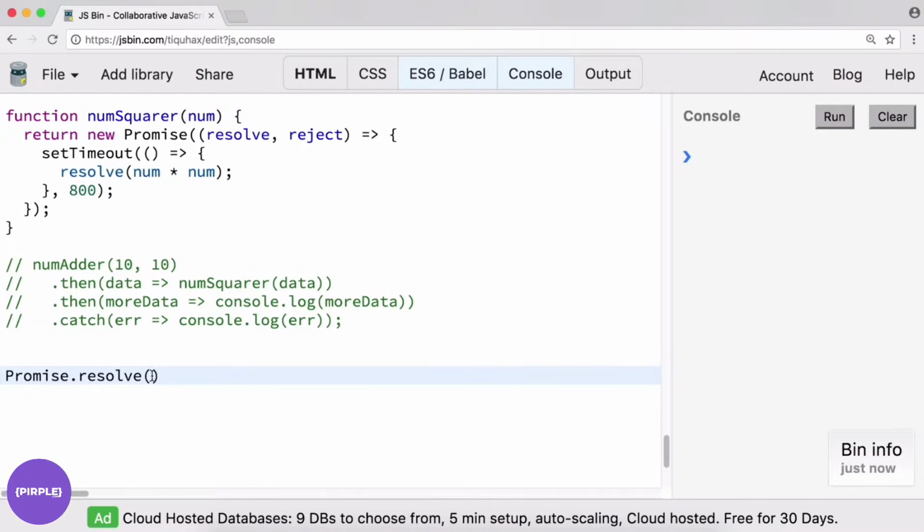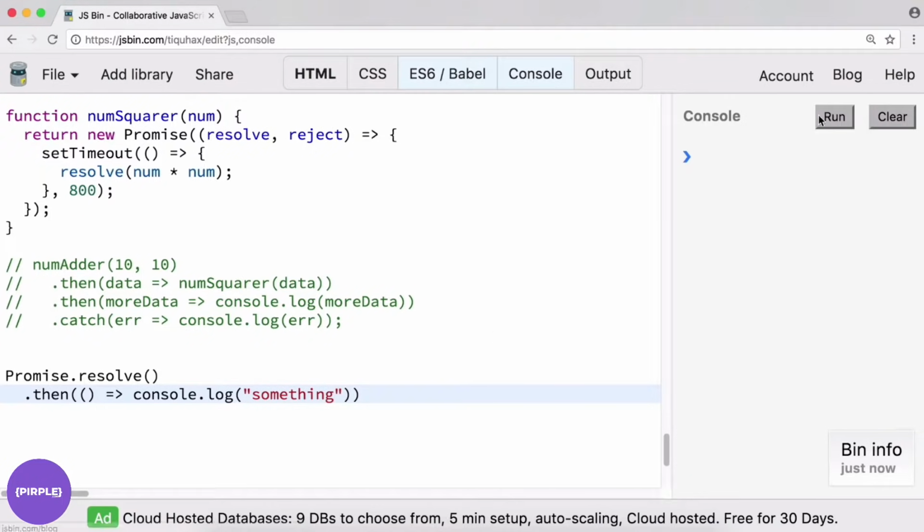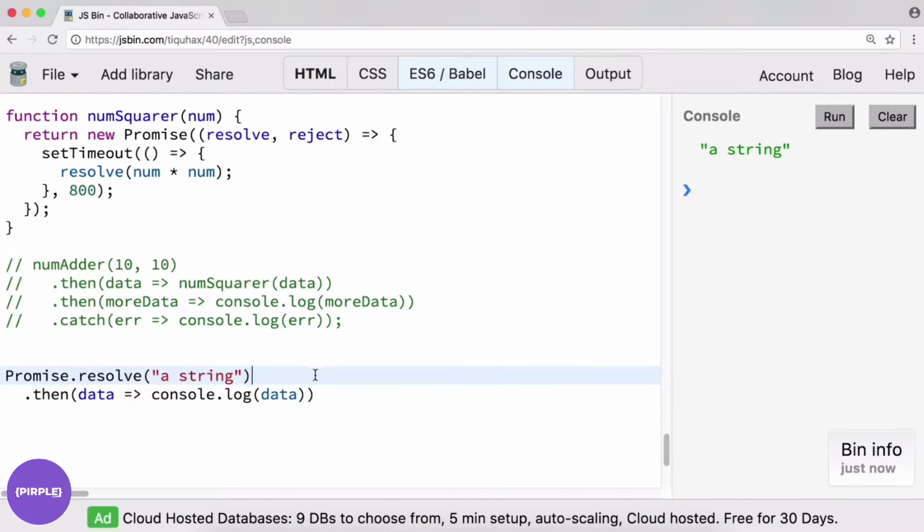And this will allow us to always resolve our promise if we want to, and we can also pass in whatever object we want to resolve with in here, be that a string, an object, an array, or whatever. So here we can say Promise.resolve, .then, give it a function here, and just console log something like so. So that definitely works. Promise.resolve, you can of course pass it a string as well, and then we can access that here. I'm just going to call it data. And if we want to console log that data, we can easily do so. And it looks like it worked.